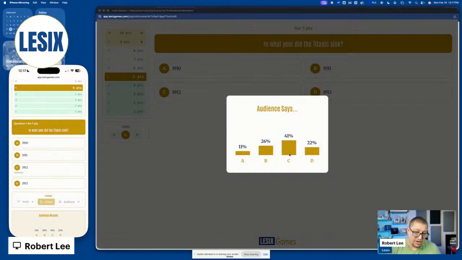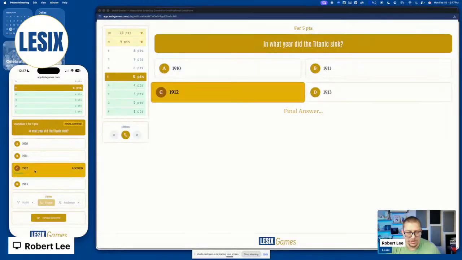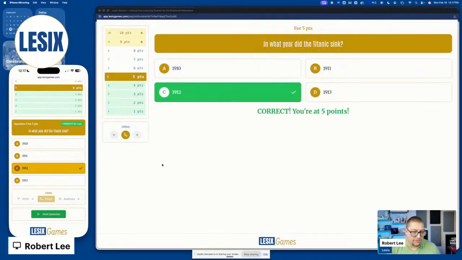You can say, all right, well, the audience is saying 41% is Paris, but it's evenly, we almost got 50% here that are split on 1912, but we also have about 50%, close to 50%, that are split between either 11 or 13. Man, it's a tough answer. What do you think the answer is? And they say, yeah, we're going to go with 1912. We think that's the right answer. Reveal the answer, of course, it's 1912.